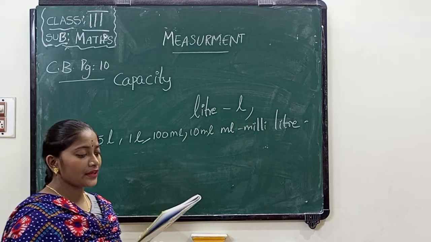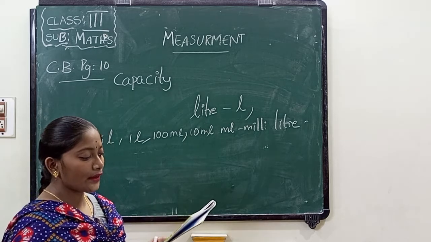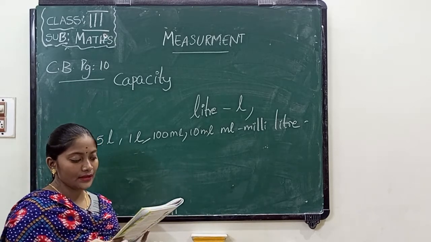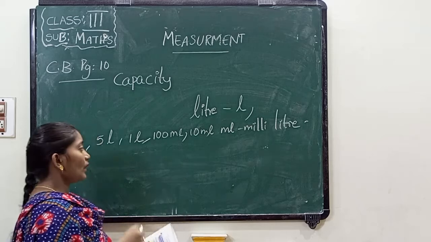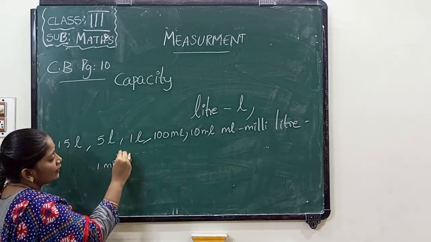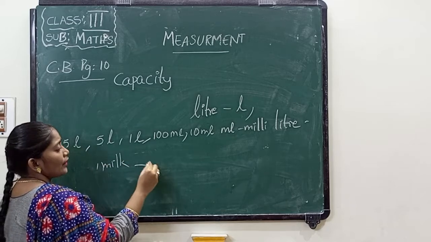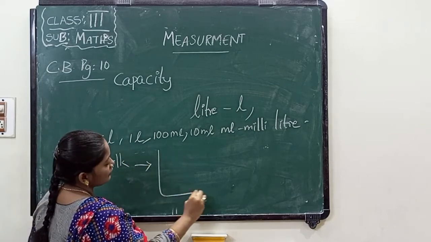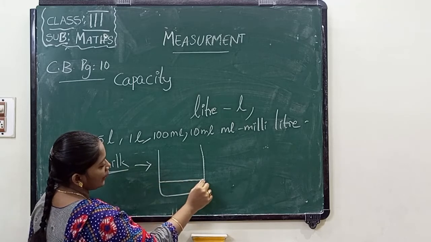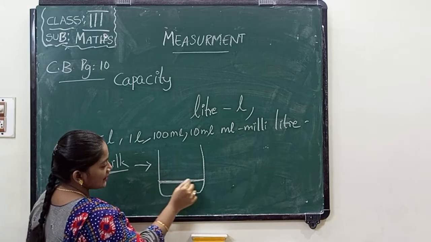Some quantity of milk is poured in different types of containers. Milk in each container takes the shape of the container. In one container it appears more in quantity and in the other containers it appears less. When I took one milk packet and poured it in a big container, the milk will be settled up to here only.